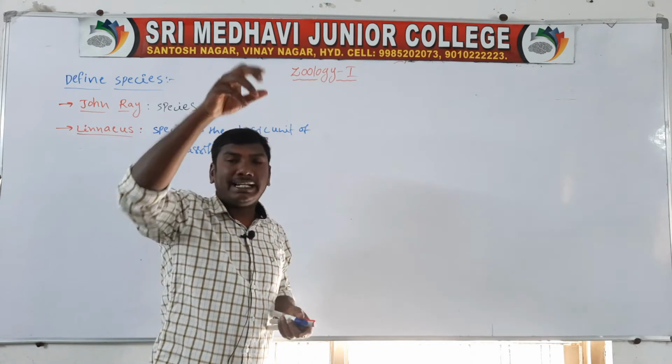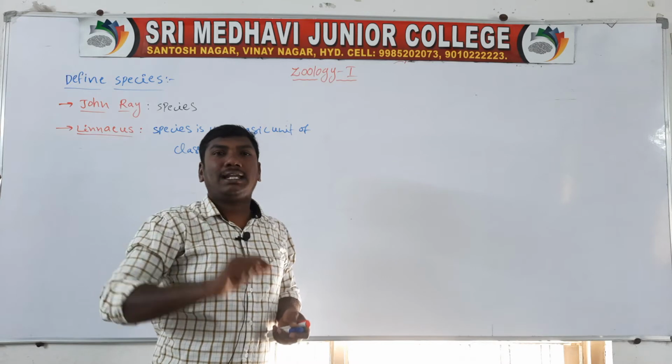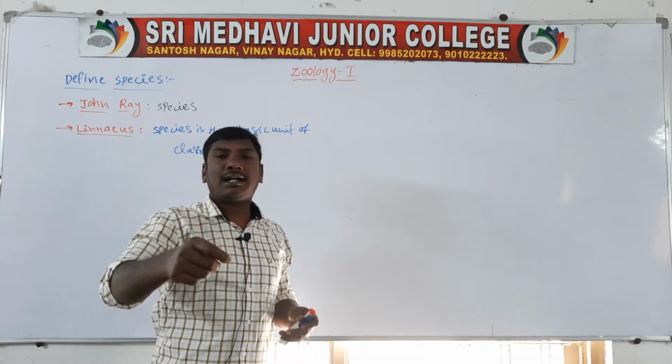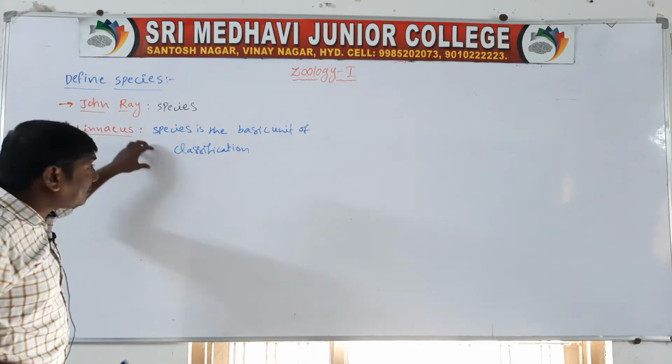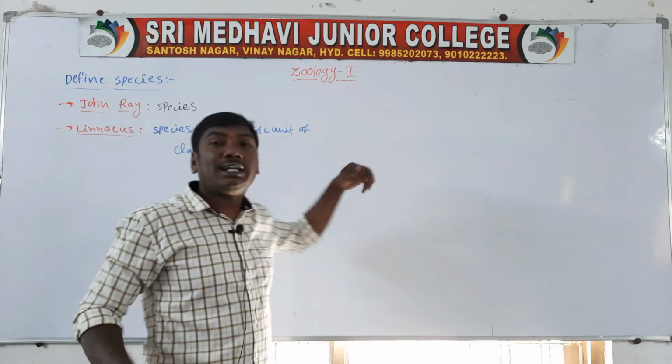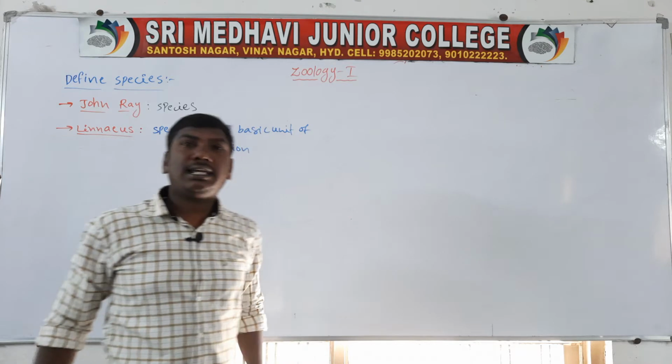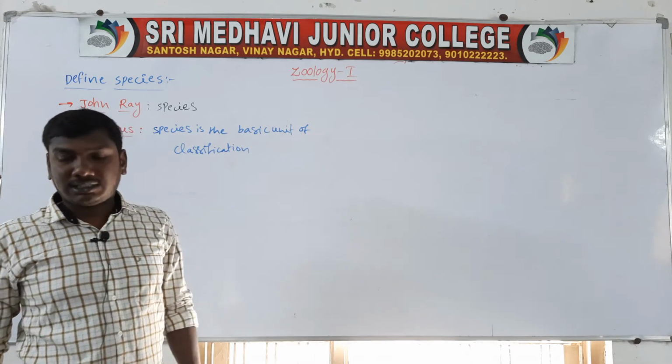Classification means kingdom, phylum, subphylum, class, subclass, order and genus. So the species is the basic unit of classification.